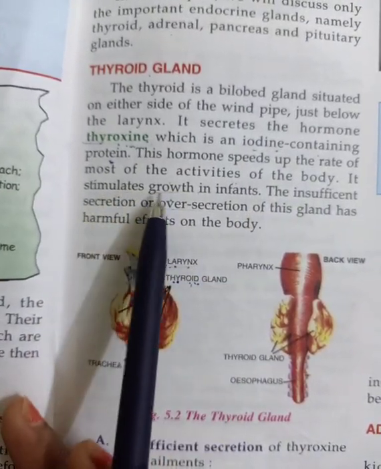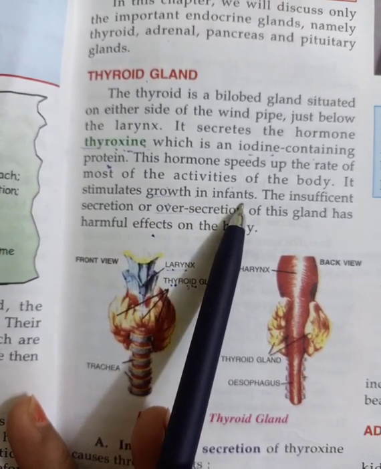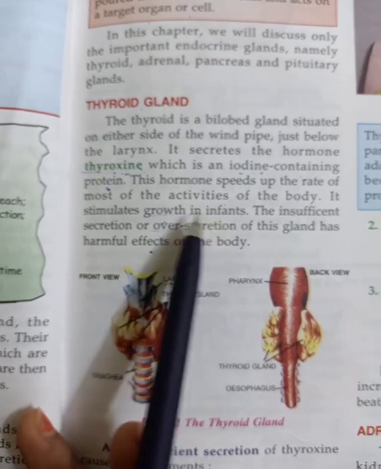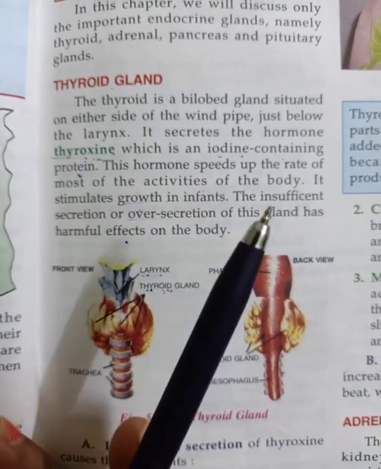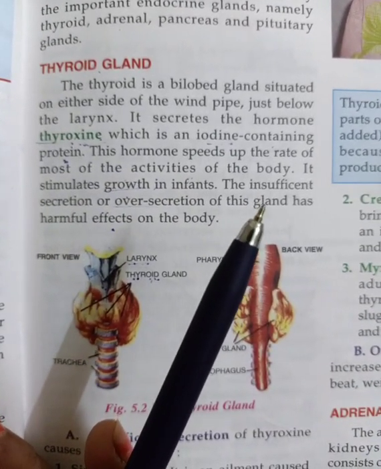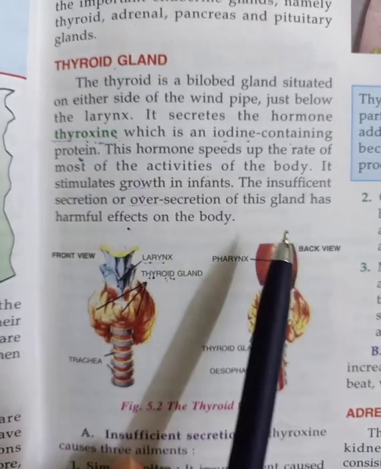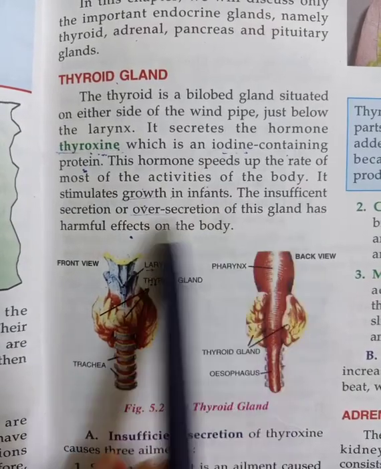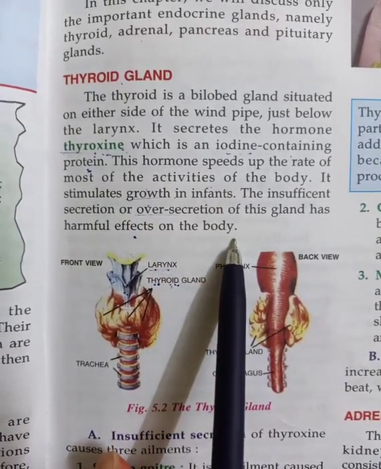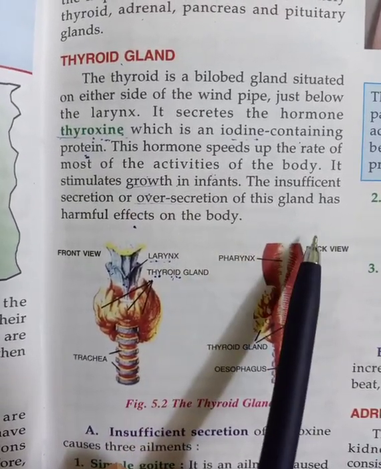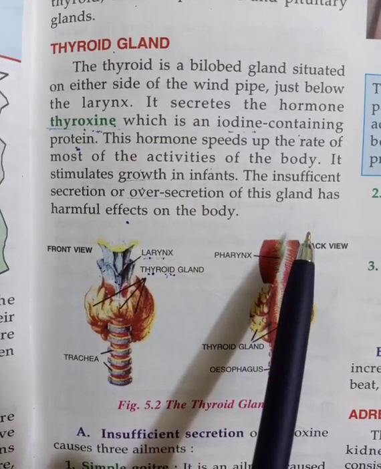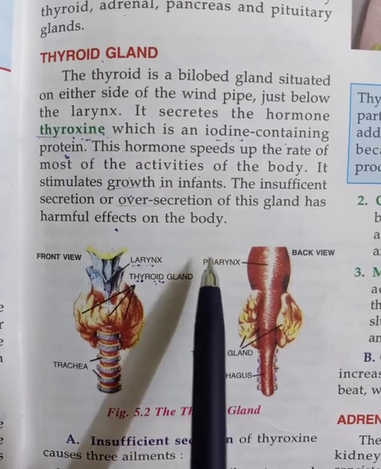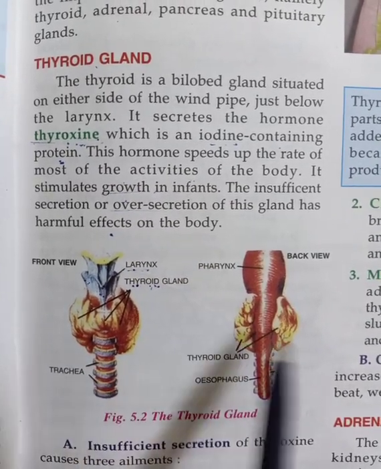The thyroid gland stimulates growth in infants. Mainly at the time of birth, the thyroid gland should be present in the body of the child because it stimulates growth in infants. Insufficient secretion or over secretion of this gland has a harmful effect on the body. If it is secreted in a less amount, then it affects the body, and if it is secreted in a large amount, then also it affects different parts of the body.